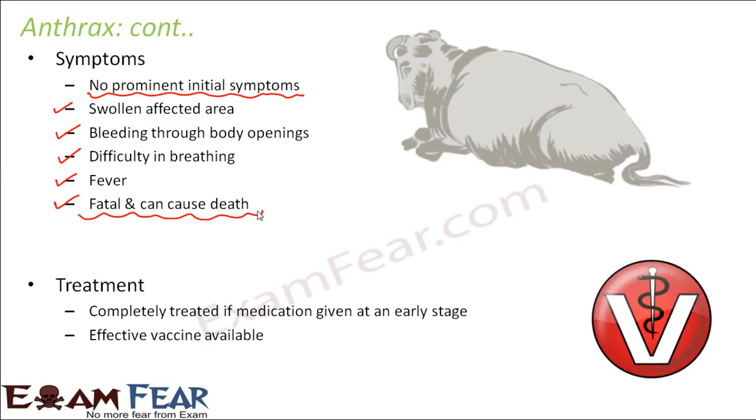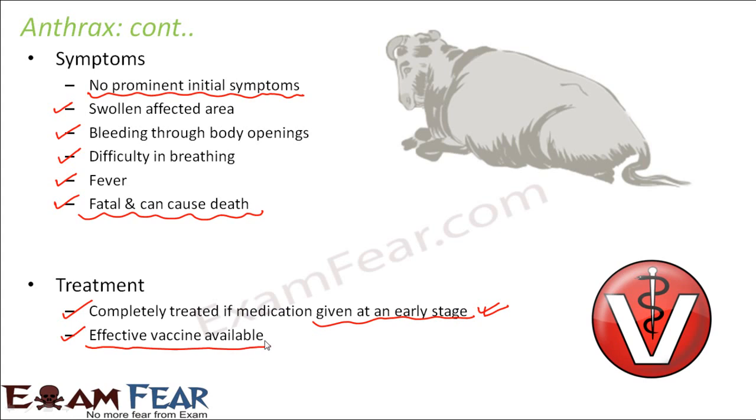The disease can be completely treated if medication is given at an early stage. Medication can start at an early stage only if it is diagnosed early. If diagnosis depends on symptoms, it will not be detected early because symptoms are not there at an early stage. But if you get your animal checked regularly by a veterinary doctor who does diagnostic tests periodically, there are chances that it might get detected early. An effective vaccine is available, so it can prevent this disease.